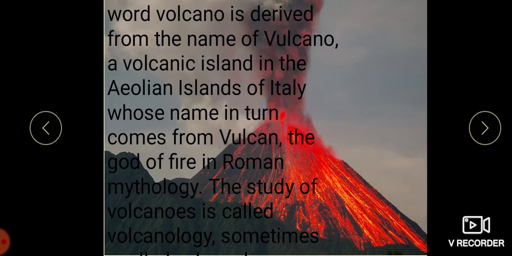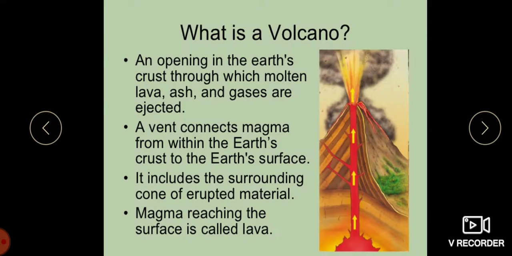A volcano is a vent or a narrow opening in the earth's crust that connects a pipe to an underlying magma chamber, through which magma, rock fragments, lava, ash, steam, flames and other gases are emitted from the interior of the earth.